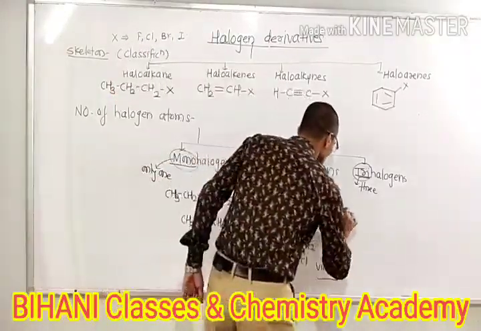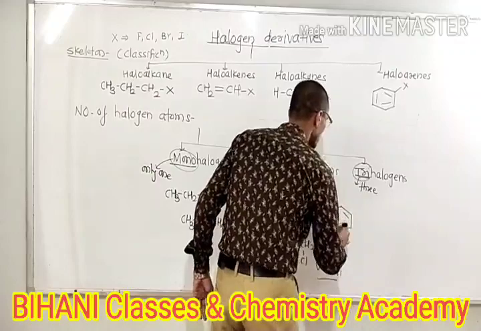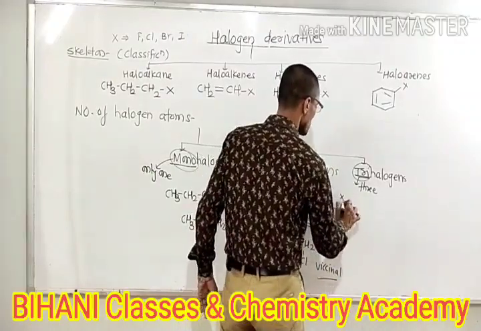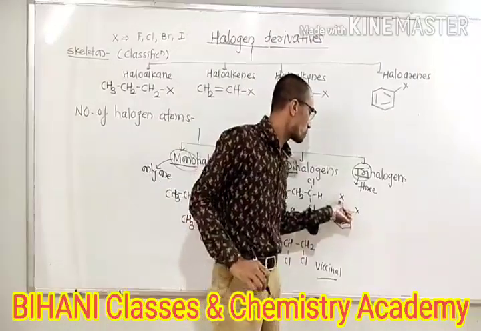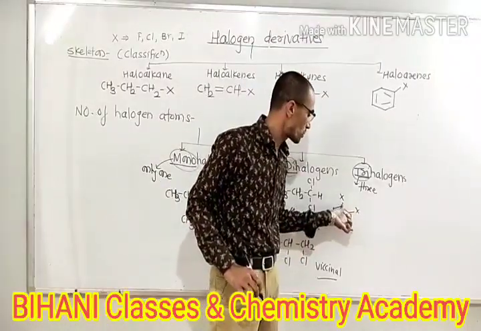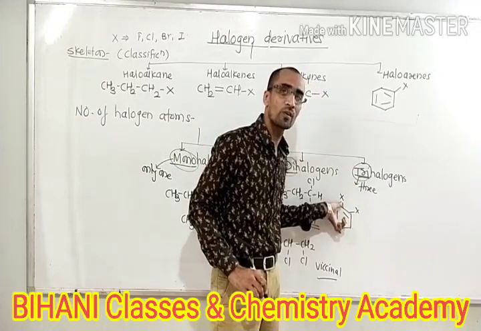Aromatic ring we have taken, and suppose we have to replace any two hydrogens by two halogens. Suppose we replace them like this. Then we know that these positions are ortho positions. 1, 2 positions are the ortho. 1, 3 positions are the meta. 1, 4 positions are the para.